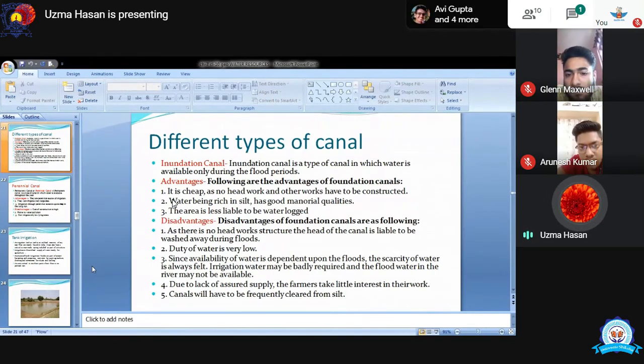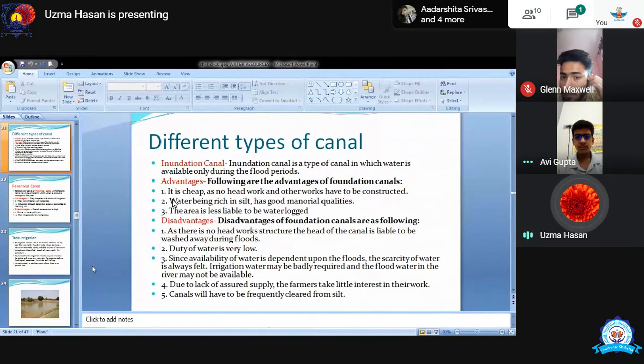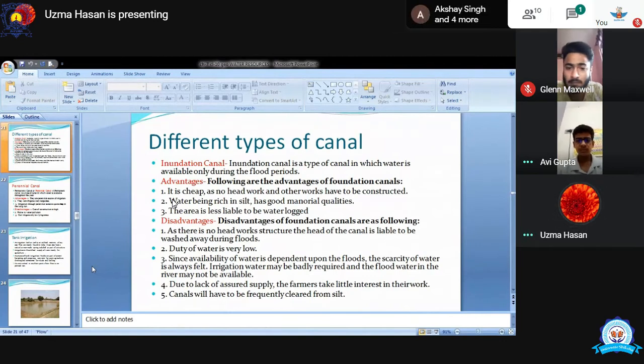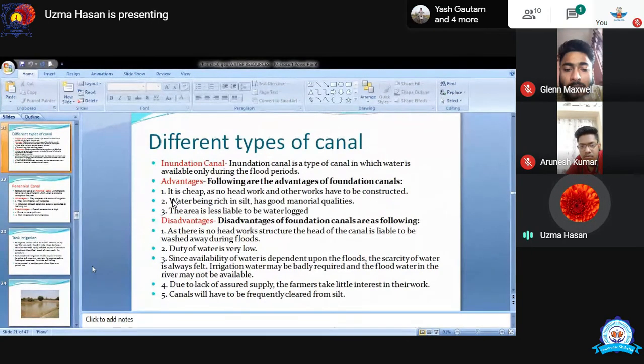And Duty's water is very low because these canal get water only during the monsoon season when the rivers are flooding. If we are getting lots of rainfall, then we can use inundation canal frequently. Next is since availability of water is depend upon the flood, the scarcity of water is always felt. Suppose if we need water during the December and January month, but the inundation canal will not give water during these months because there is no flood in the river during this time. Okay, so this is also the disadvantages of water.